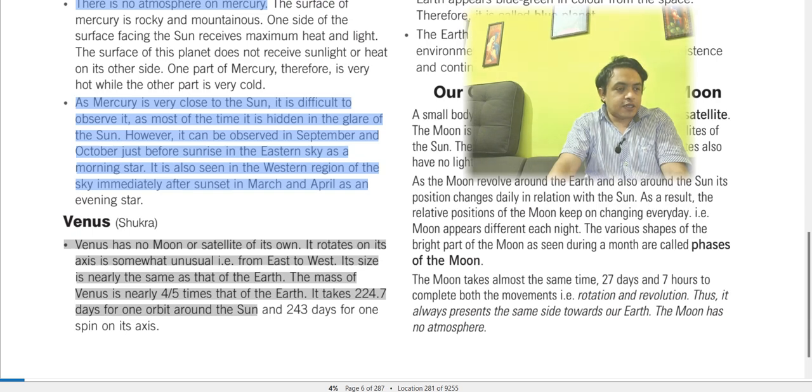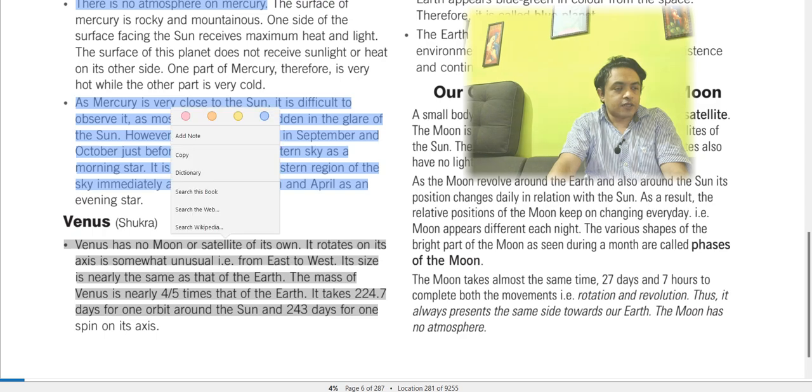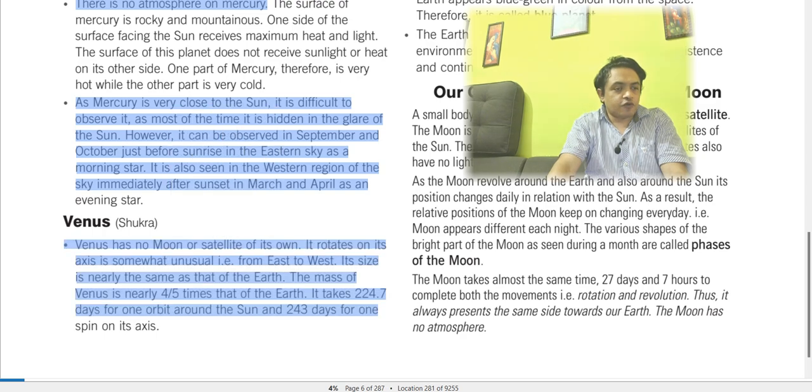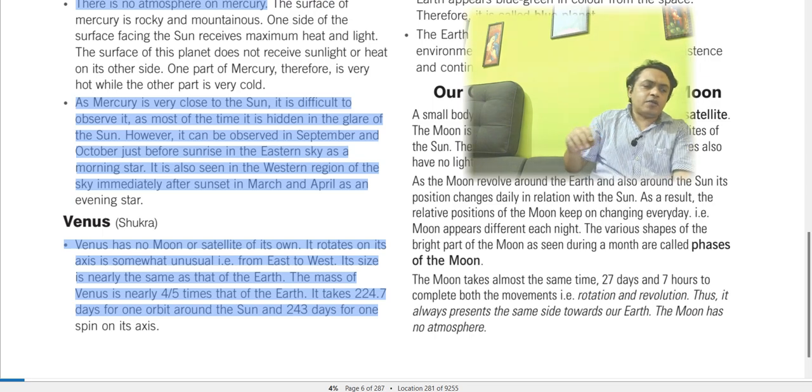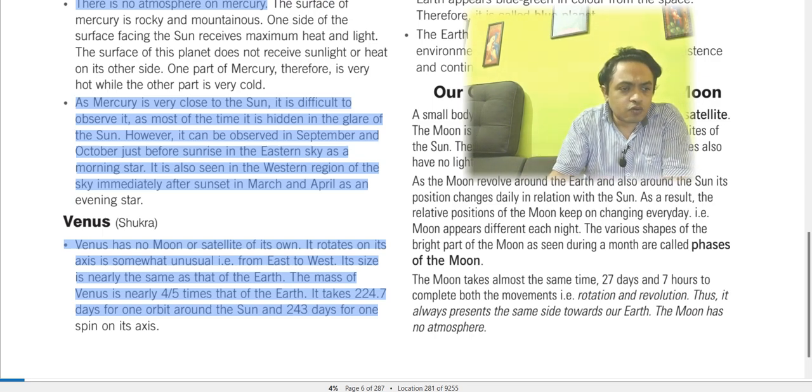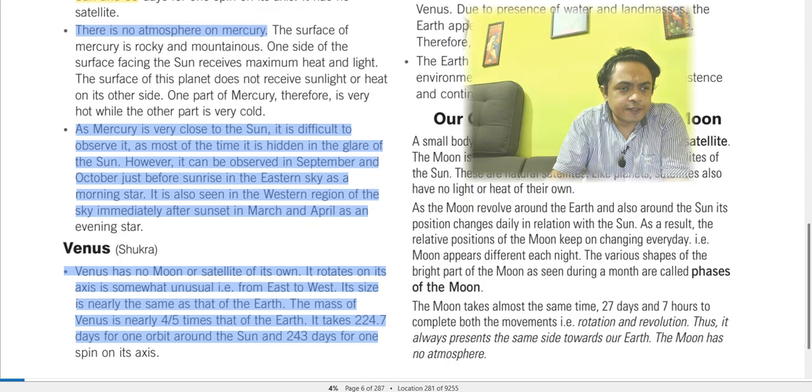The mass of Venus is nearly 4-5 times that of the Earth. It means the mass is much higher. It takes around 224.7 days for one orbit around the sun, and 243 days for one spin on its own axis. On its own axis, it takes 243 days, and to complete one orbit around the sun, it takes around 224.7 days, right?